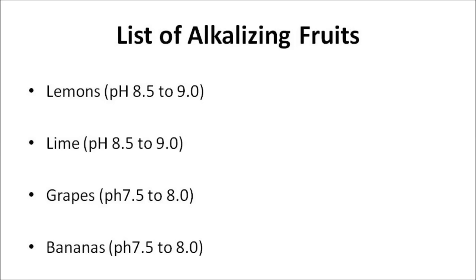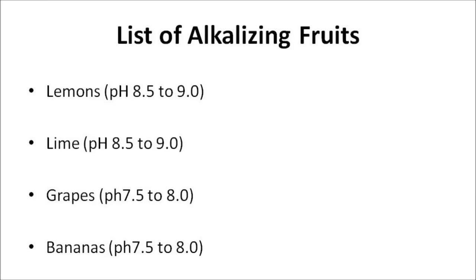A list of alkalizing fruits. Lemons are highly alkaline forming with a pH of 8.5 to 9.0 and an excellent remedy against colds, coughs, sore throats, heartburn, and gastro upsets. Limes are also extremely alkaline forming foods with a pH level of 8.5 to 9.0, and they purify the kidneys.